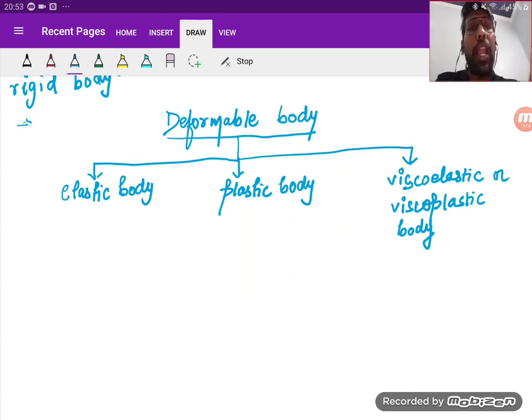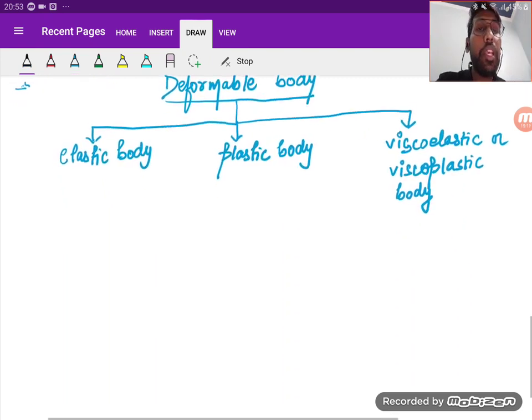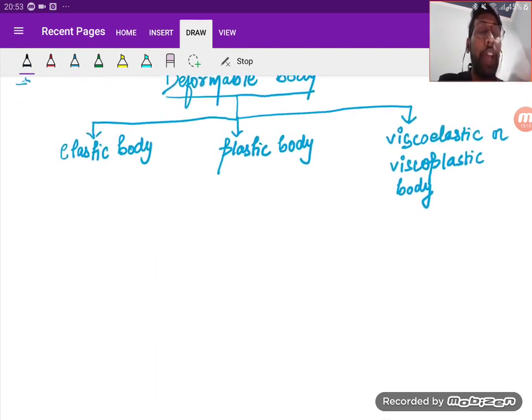So what we say about the elastic body is that a body is said to be elastic when, if I apply a load, we are talking about the deformable body, right? So deformation will be there. If I'm applying a load to a deformable body, it gets deformed, right? But after some time, if I remove the load, if the material regains its original position, then the body is said to be elastic body. Yes or no?